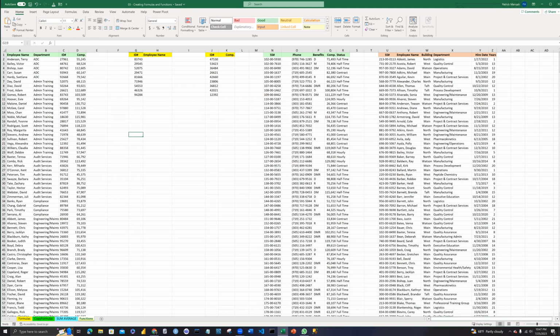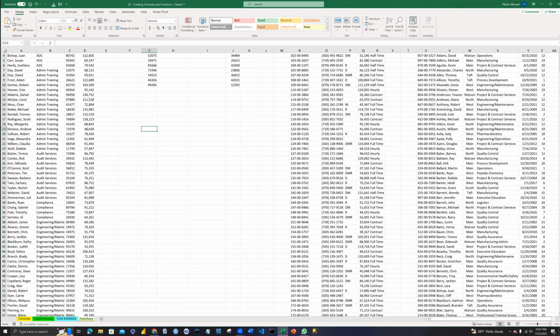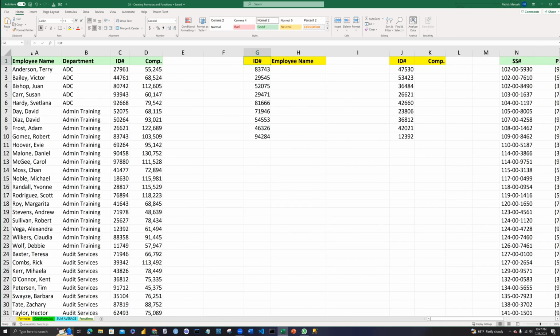So let me expand this so that you would know how everything is going on. For example, we have these IDs, we have columns A, B, C, D over here, and then we have these IDs over here. From these IDs, which are in column C, we want to find the names of the employees that have their corresponding IDs over here.